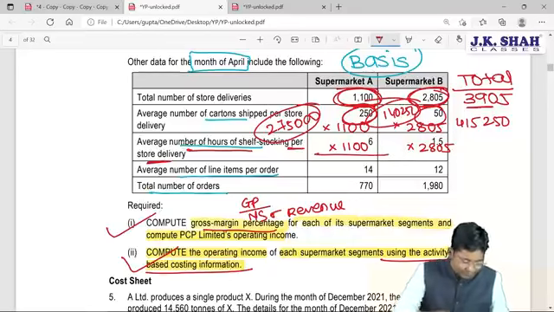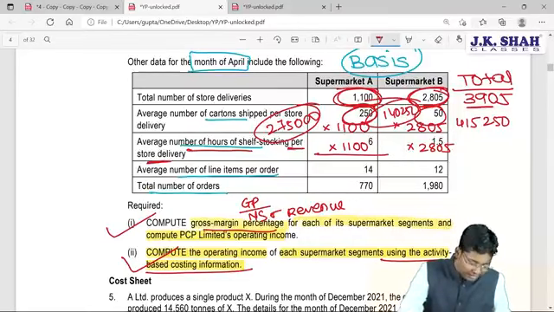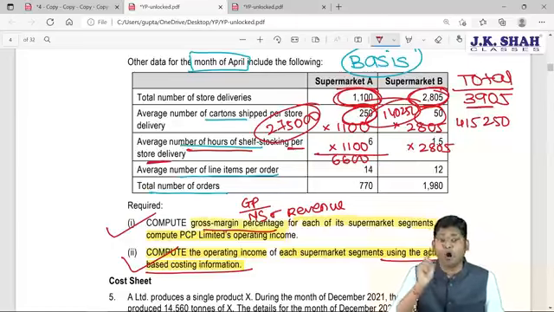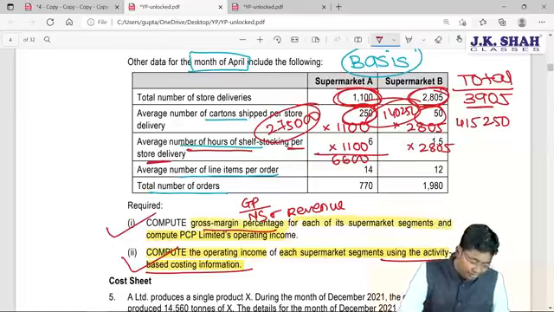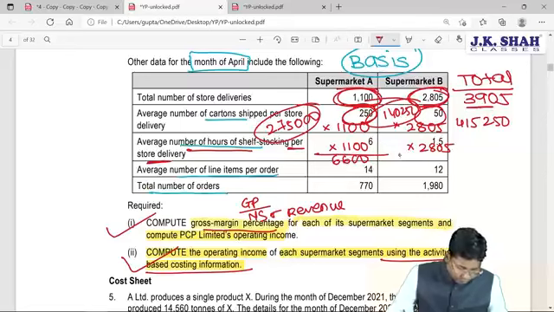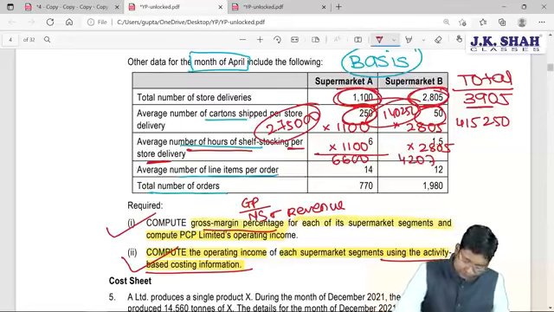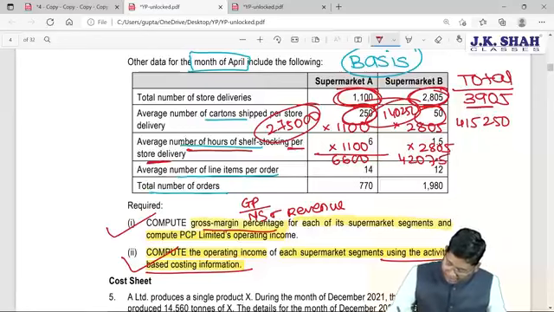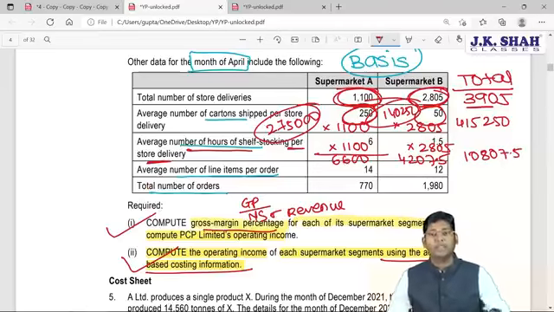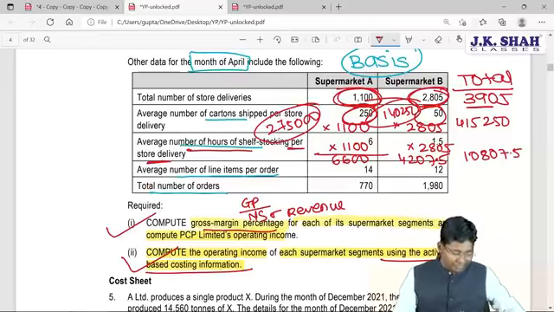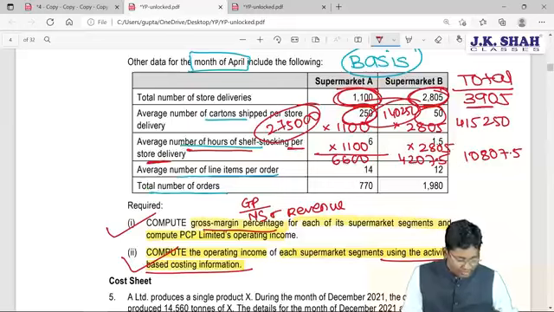So first you should convert them into totals by considering the number of deliveries. When you convert them, 1100 into 6, it is 6,600 hours required for all the deliveries, and 2805 multiplied by 1.5 is 4207.5. This many hours are required. So when you add up all these values, you are going to get 10807.5. Correct? 10807.5 is the calculated number of hours.